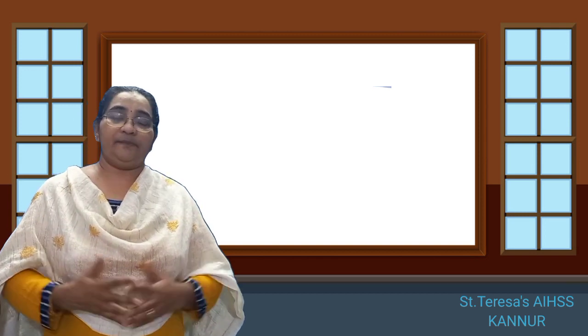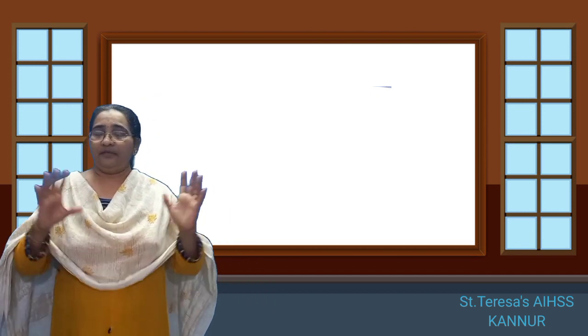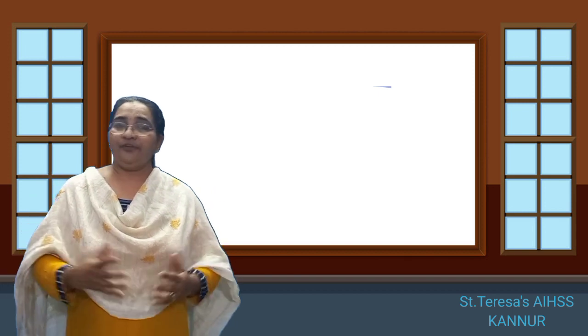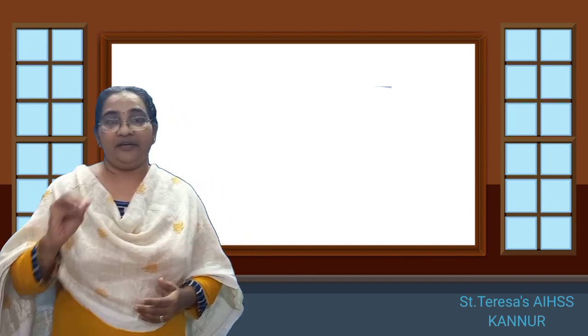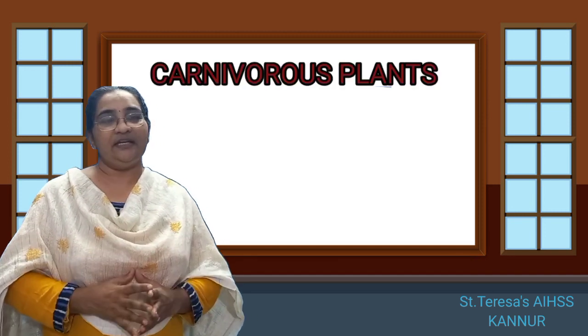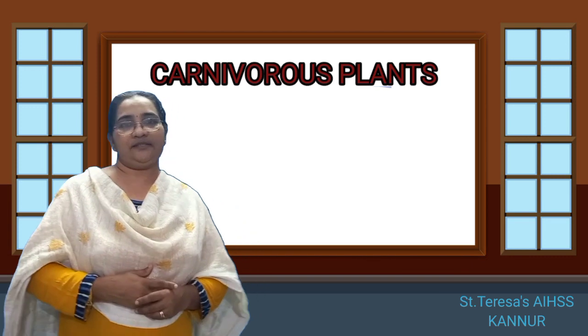there are many types of plants around us, isn't it? Have you heard about carnivorous plants? Yes, isn't it? In 5th standard, we have learned about carnivorous plants. What are carnivorous plants?